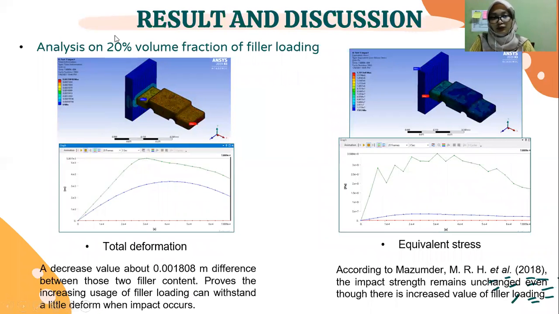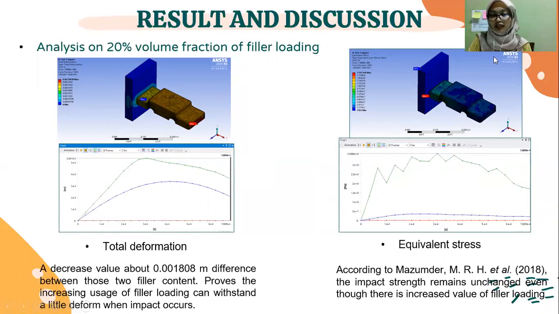Then the analysis at 20% volume fraction shows that the red area at the top of the car is reduced and turns to orange. It shows a decreased value of deformation between those two analyses, proving that increasing pillar loading can withstand impact with less deformation.